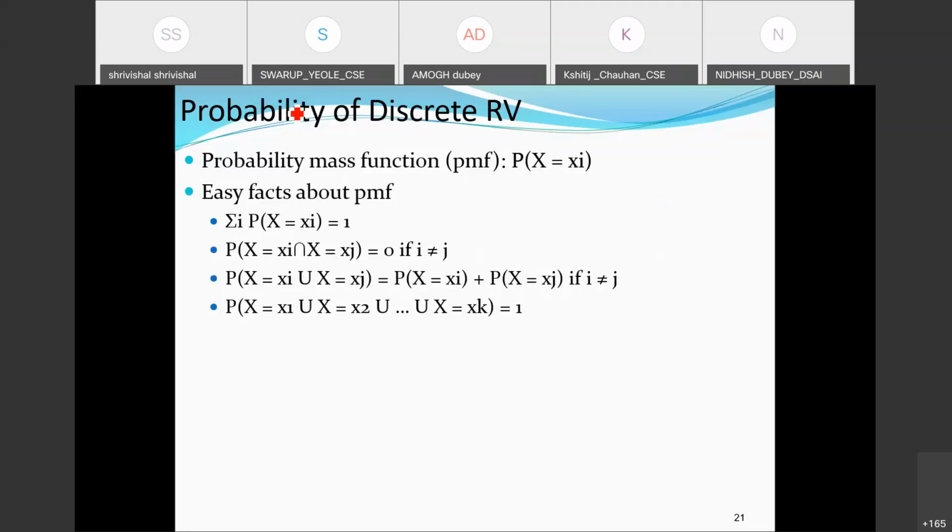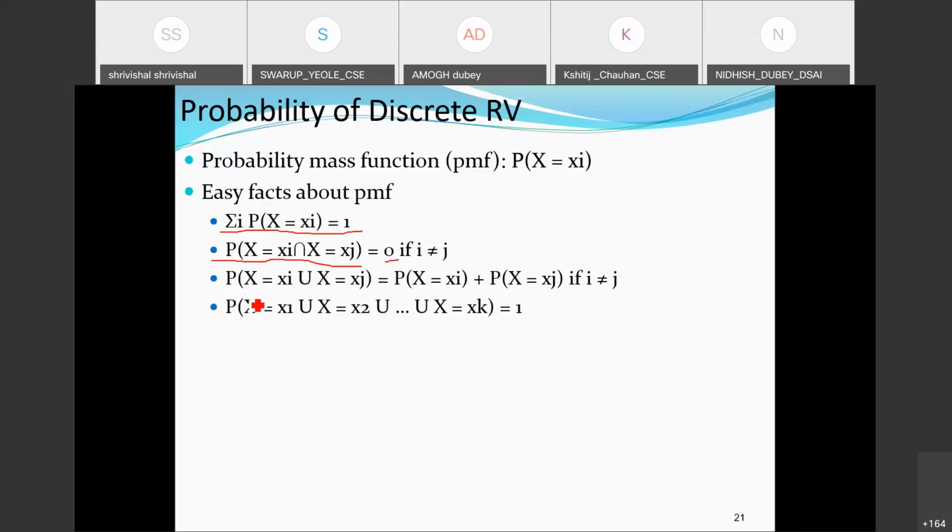Where the probability mass function is P(X = xi), this is also related to the distribution of probabilities. A few things here: the summation of all the probabilities will lead to unity, correct? If the events are disjoint, with nothing in common, their intersection will lead to 0.